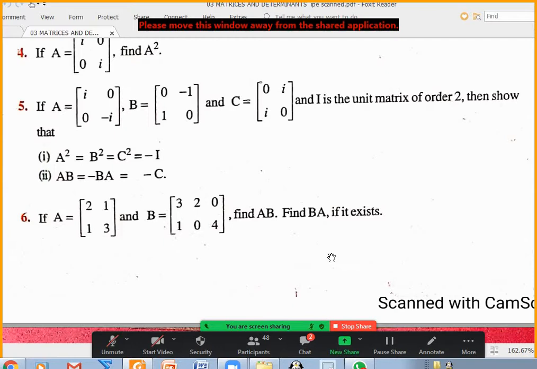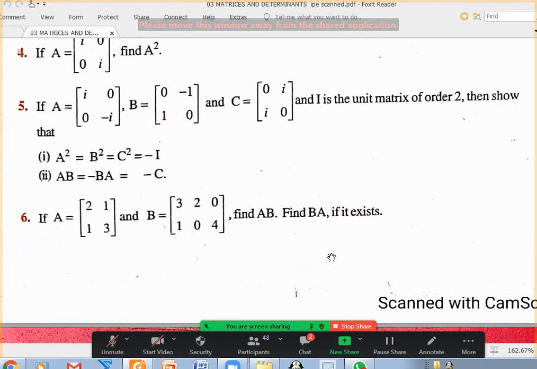This is scalar matrix, no, sir. Wait. A square is what? A square is a into a. Okay. A is [i, 0; 0, -i]. Sir, excuse me, sir. Yeah, Sakshi? Sir, could you please put it in your room? Yeah.